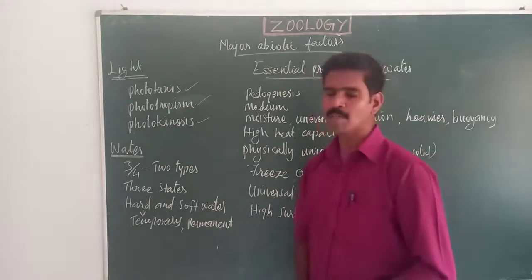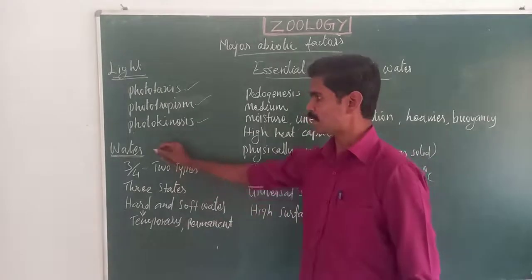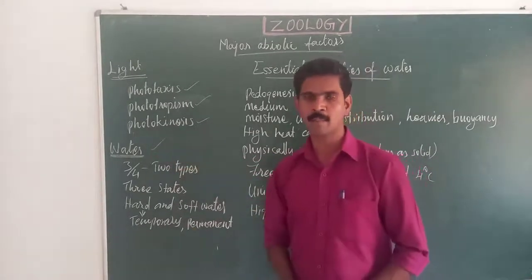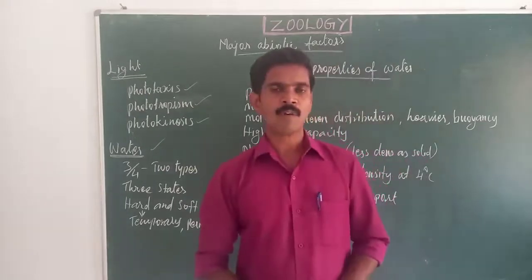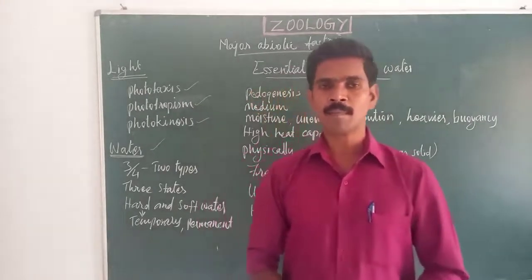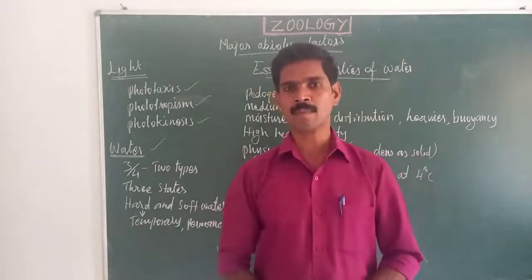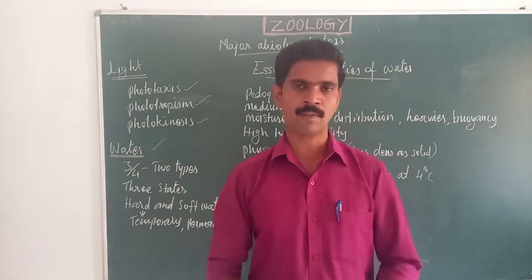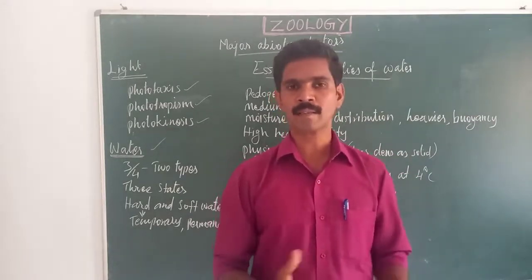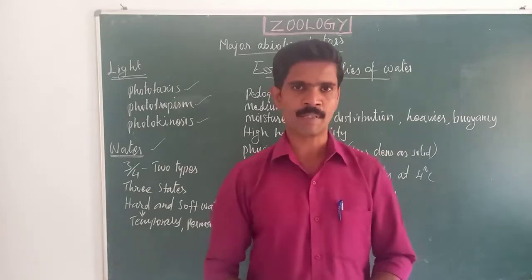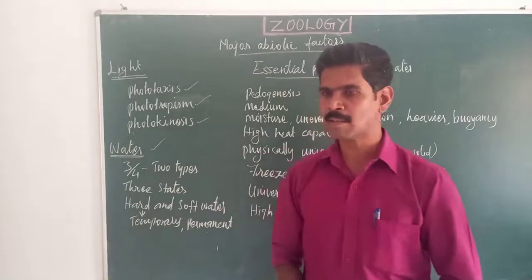So dear students, now we have completed the second abiotic factor, light. Then the third abiotic factor is water. Water is one of the very important essential abiotic factors. Without water, most living organisms cannot survive on the earth. And 3/4 of the earth's surface is covered with water. So that is the first point.